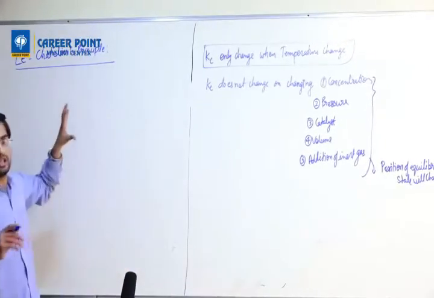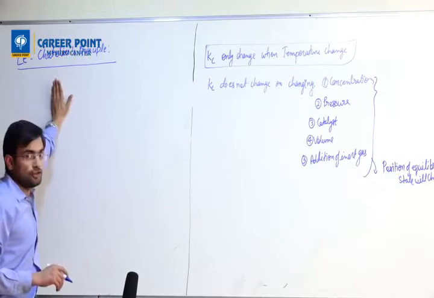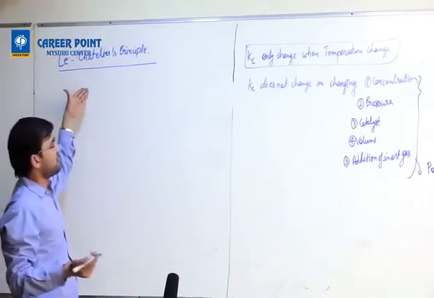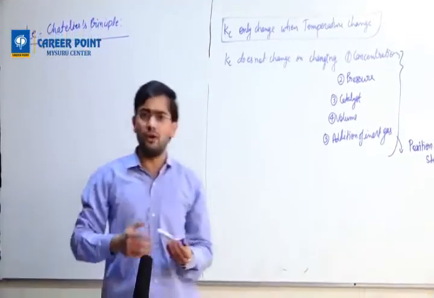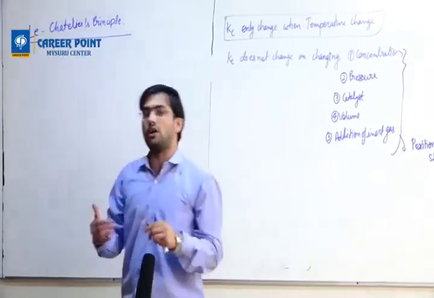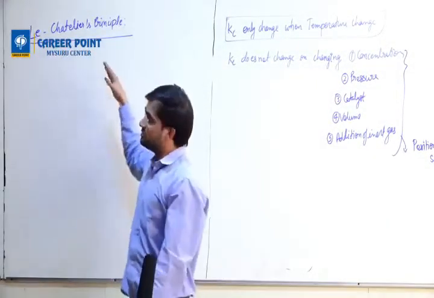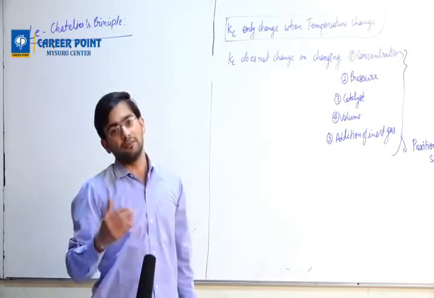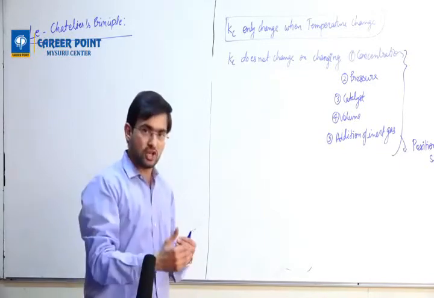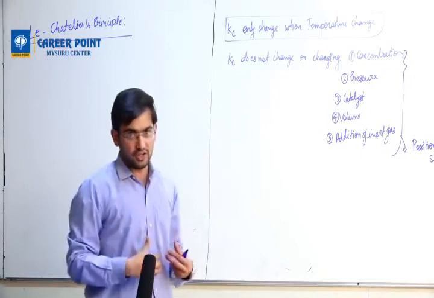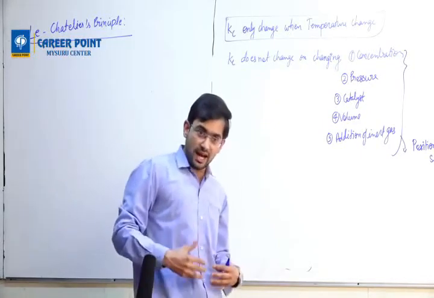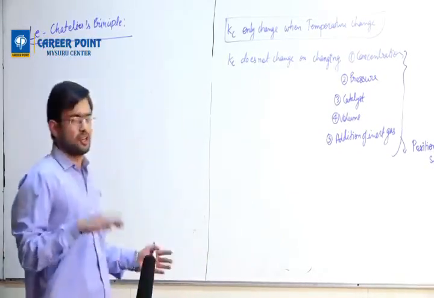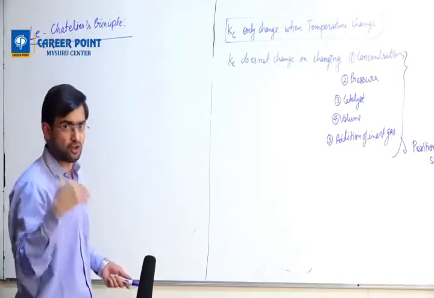So now I'm going to give you direct tricks. You follow these tricks, you will get a direct answer where the equilibrium will go. What is this Le Chatelier principle? It talks about the direction of an equilibrium position. Because of this property of reversible reactions, whenever you make a change, the equilibrium will build in that change, and then it will try to go in a direction which minimizes the change. That's how the Le Chatelier principle works. But we are not going to go much into theory. We are going to see how to solve problems based on this.